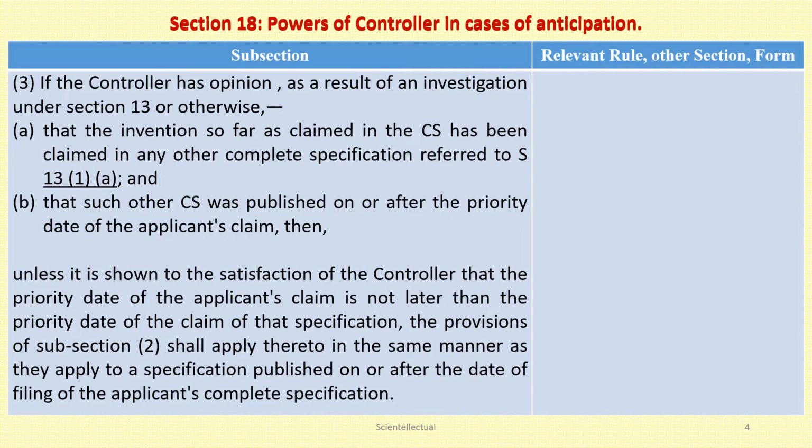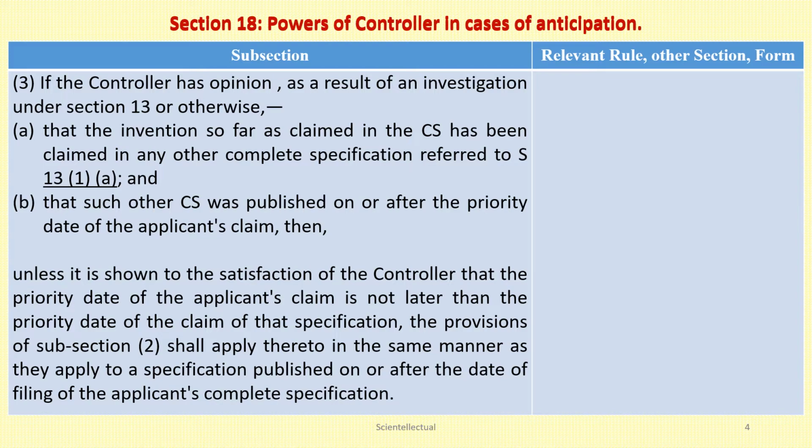Subsection 3 under Section 18. If the controller thinks, as a result of investigation under Section 13, that the invention claimed in the complete specification of the applicant is already claimed in any other complete specification as referred to in Section 13(1)(a), and such other complete specification is published on or after the date of priority of the applicant's claim.